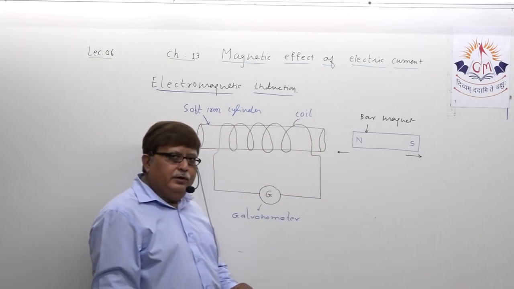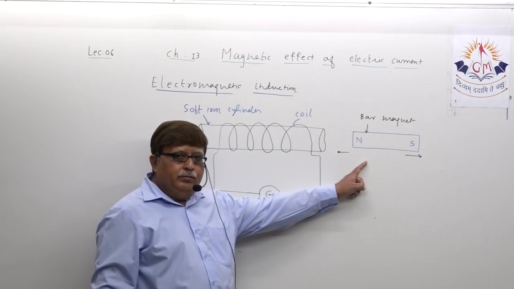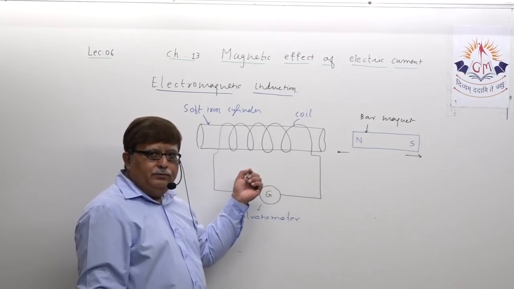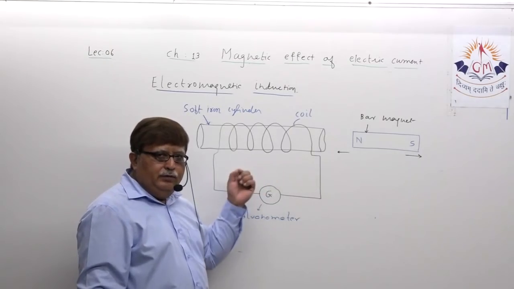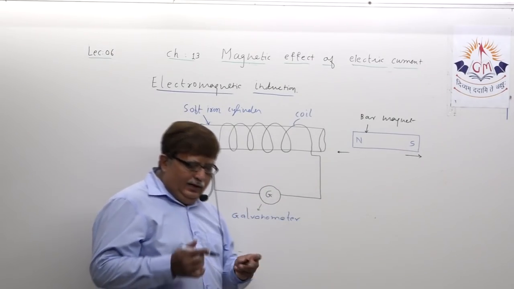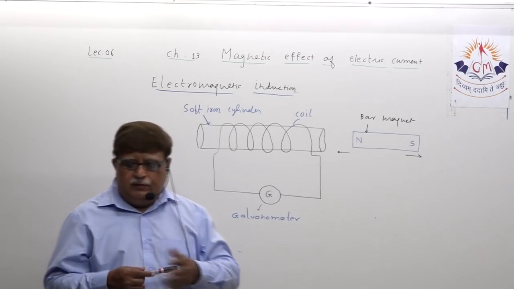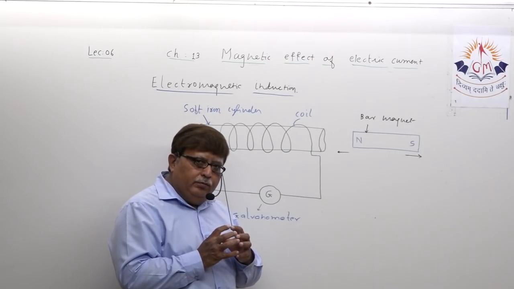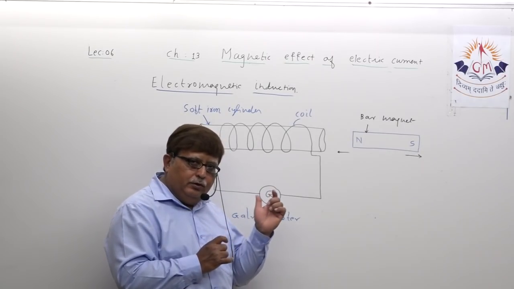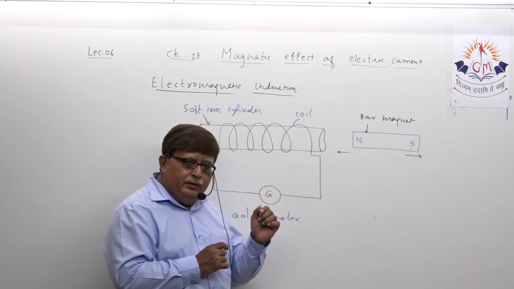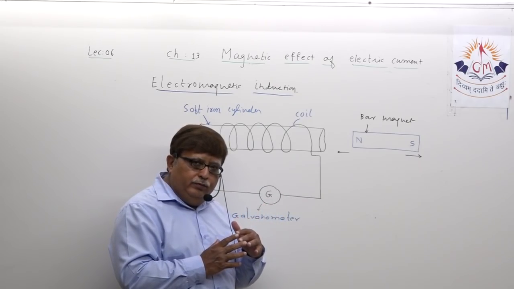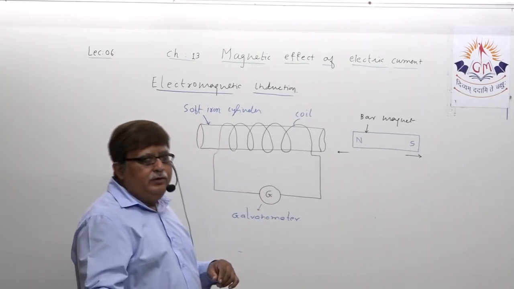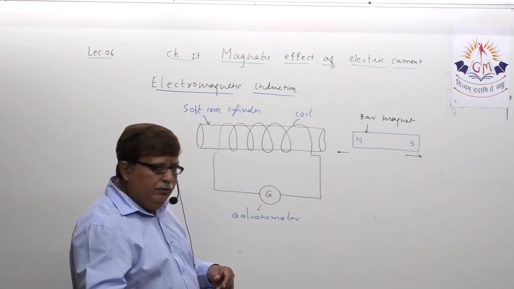Or I keep the magnet stationary and move the coil towards the magnet and away from the magnet. We are going to ascertain whether by relative motion of both coil and magnet, we detect presence of current in the galvanometer or not. That is what we are going to discuss.